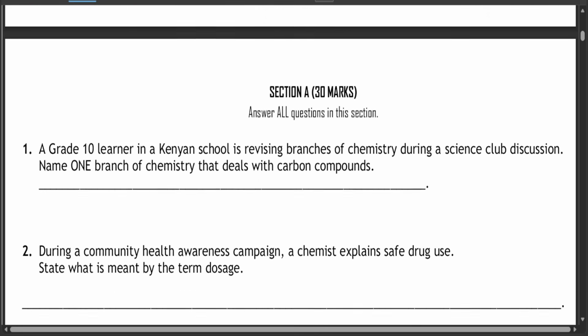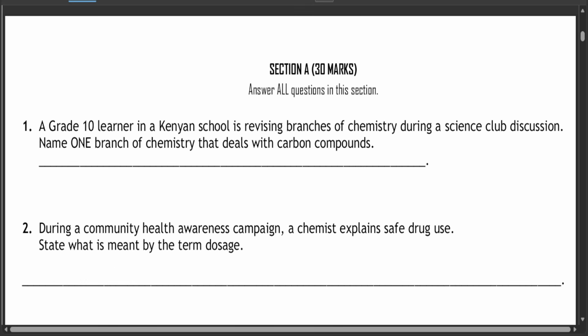But let's start with this question. Chemistry is a very easy topic. This is section A, and section B as well. I have never seen this when doing KCSE, section A and section B, but all in all, let's start answering this question. Question 1. A grade 10 learner in a Kenyan school is revising branches of chemistry during a science club discussion. Name one branch of chemistry that deals with carbon compounds.